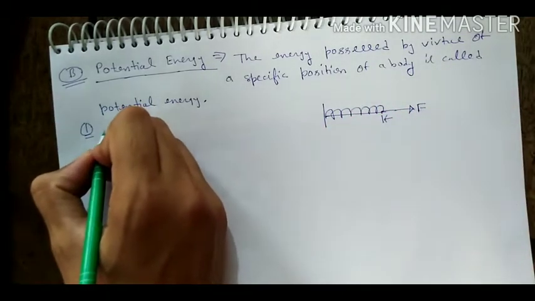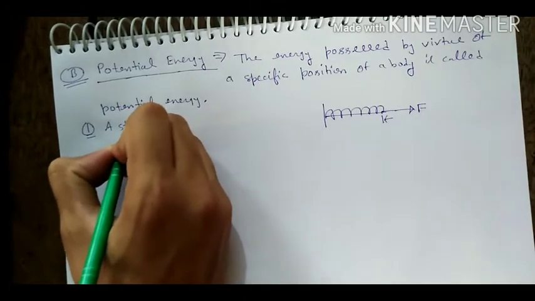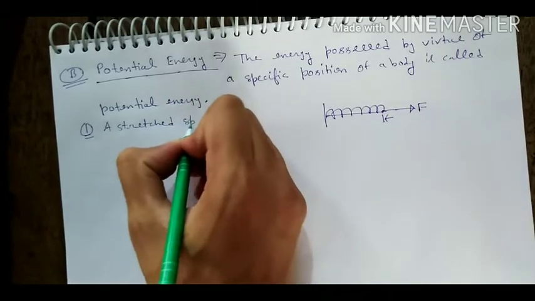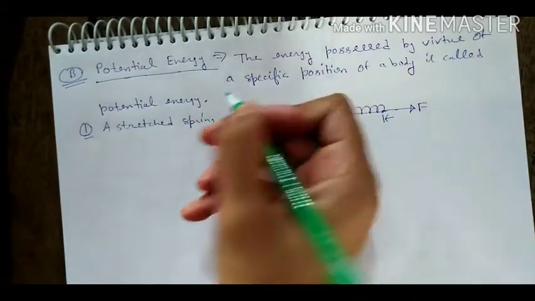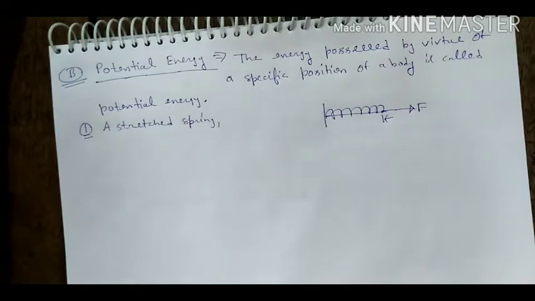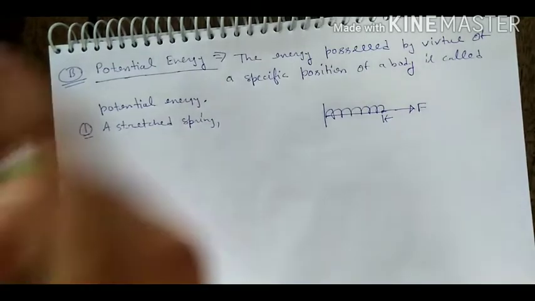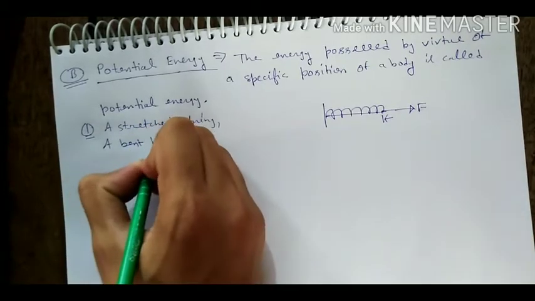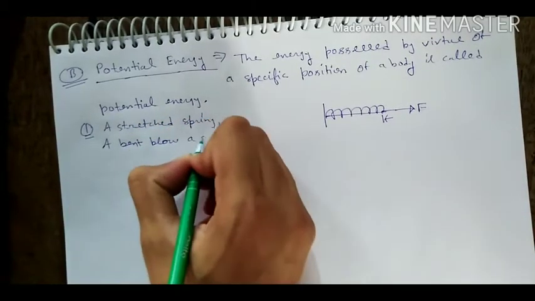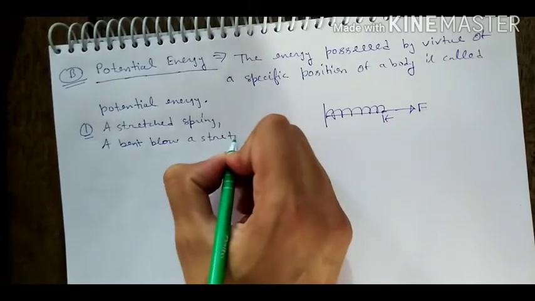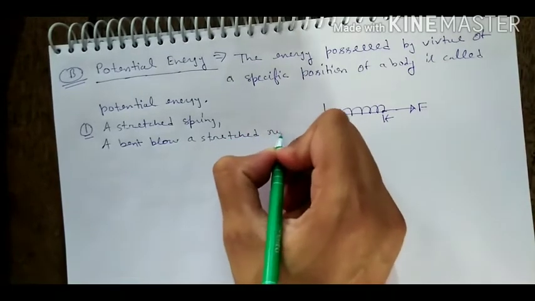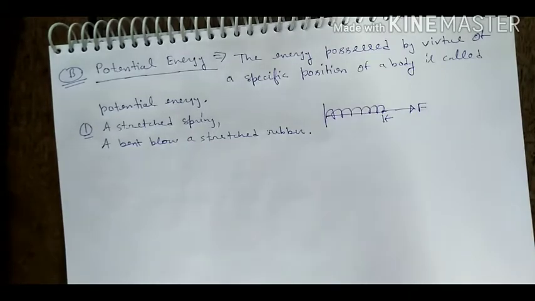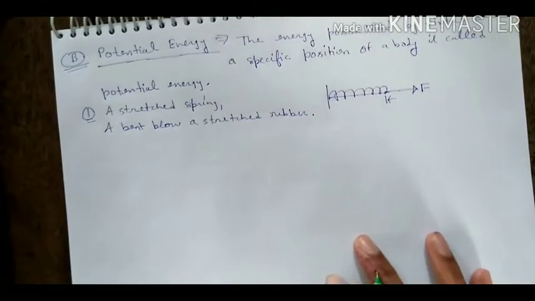So we can write here the examples: a stretched spring, and another example is a bent bow or stretched rubber. Okay, and now we will study the different forms of potential energy.